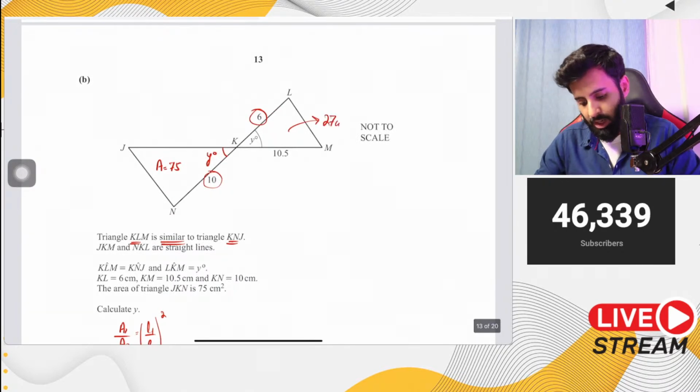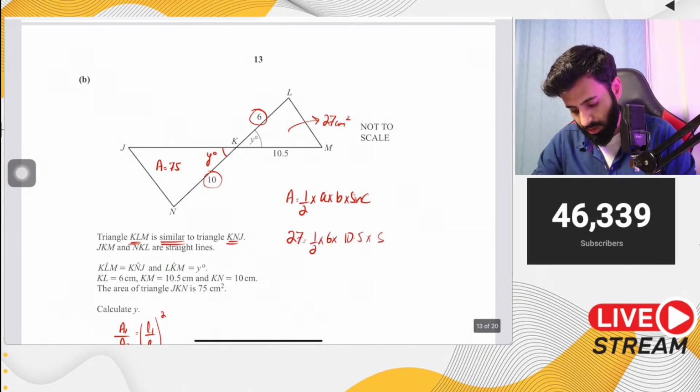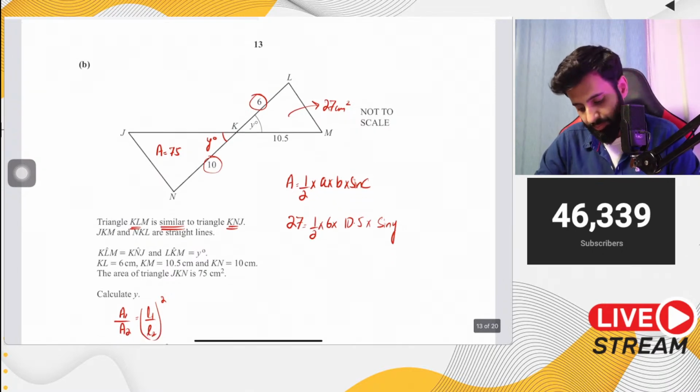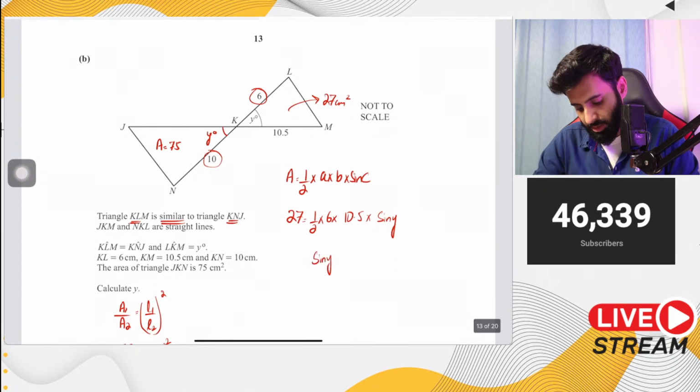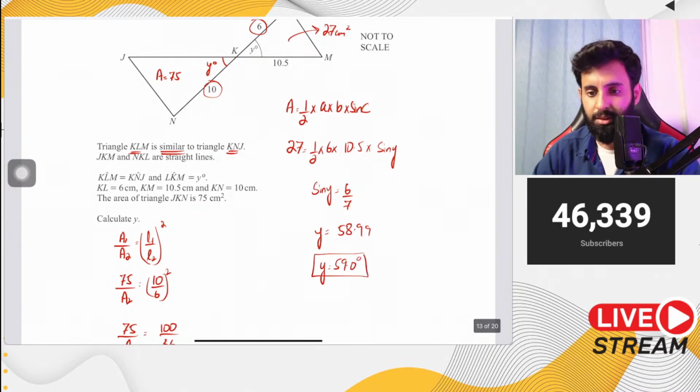Okay. अब इसका area निकाल लिया. Now you can find out y very easily, because the formula that we're going to use is this: half into a into b into sine c. So the area is 27, which is equal to half into 6 into 10.5 into sine y. So 27 into 2 divided by 6 divided by 10.5. Then you take the sine inverse of the answer. So you have sine y, which is equal to 6 upon 7, and y is equals to 58.99, which means it's going to be 59.0 degrees. And there you go. That's your answer.